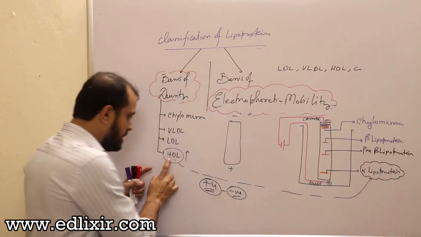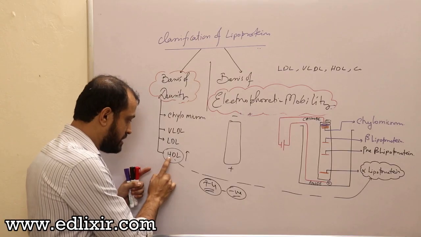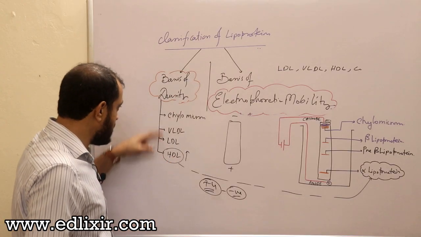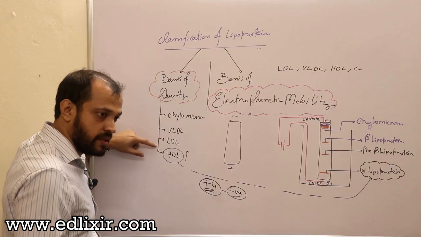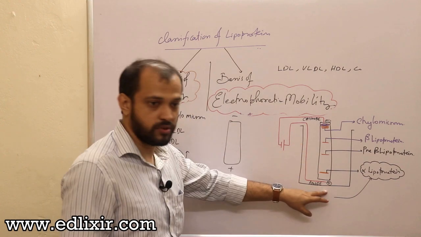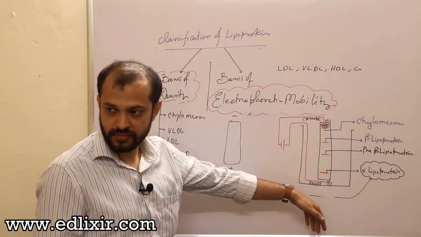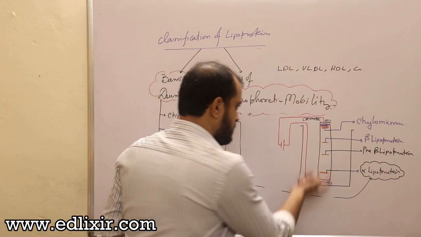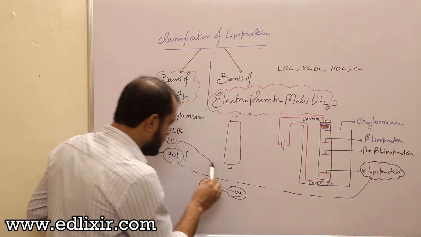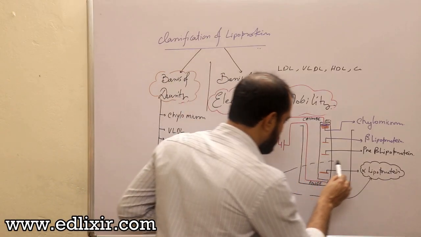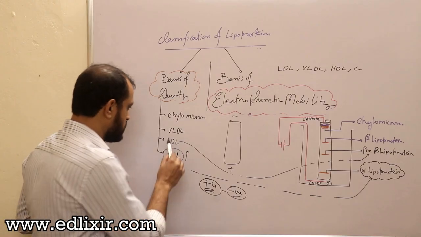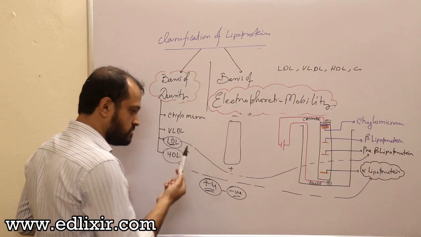That means HDL has got the highest concentration of proteins. That means HDL among these four has the highest amount of negative charge. That's why it has run towards the positive charge swiftly. Clear? Now above it there is pre-beta lipoprotein. LDL is not it, VLDL is known by the name of pre-beta lipoprotein. Why? Because the concentration of protein is much higher.